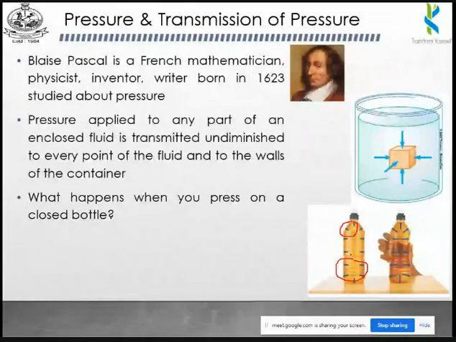For example, if you take this particular point, we can consider that the pressure is acting at 0.1 pascals. The same pressure will be acting on the surface also. So there will not be any changes in the pressure. Please remember one thing: this law will be applicable only for a fluid at the same temperature. If the temperature is constant in the fluid tank, the pressure acting on all the surfaces will be equal.